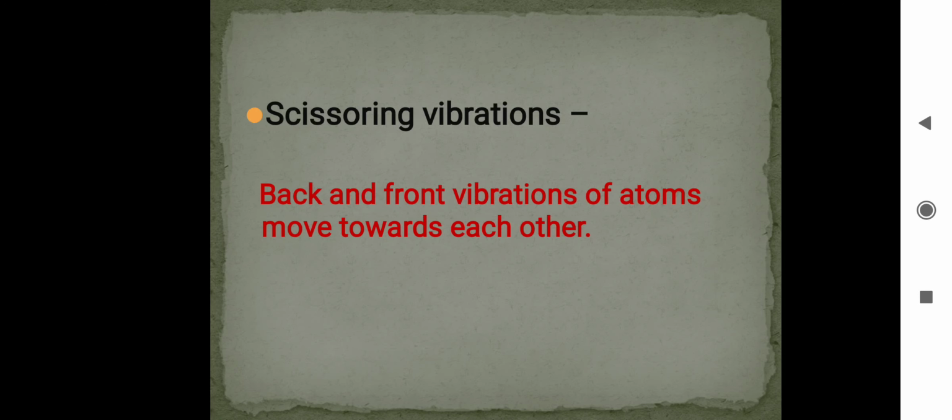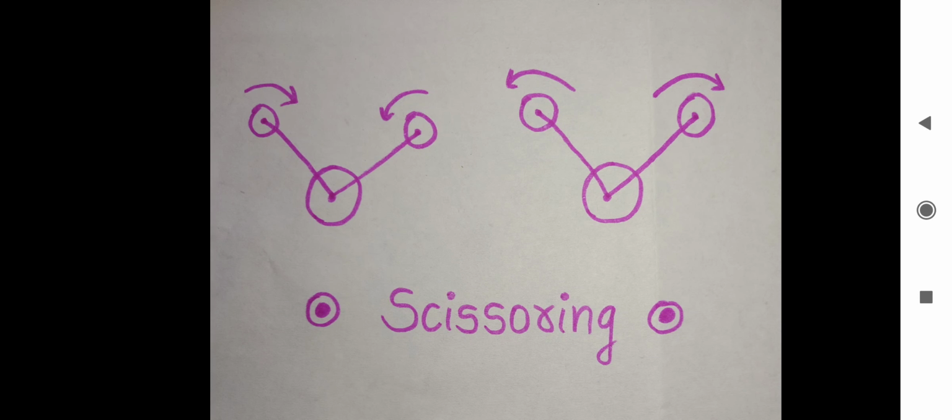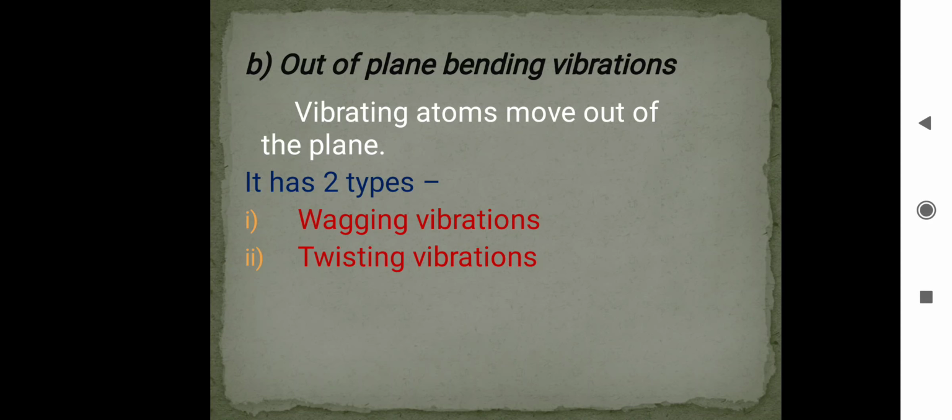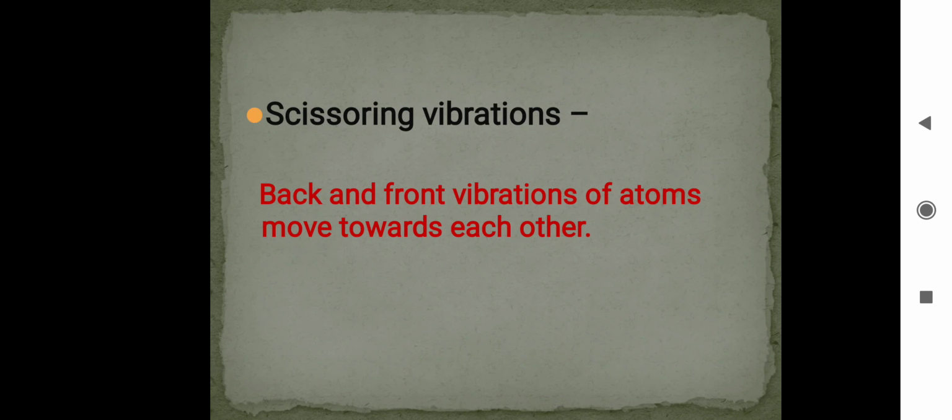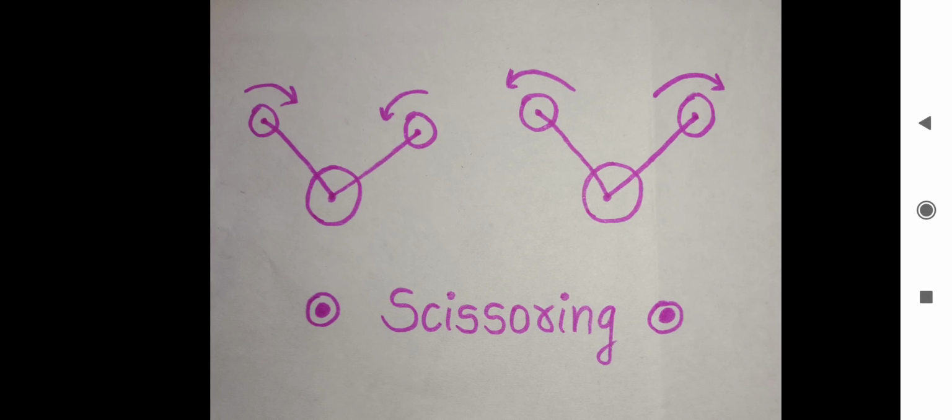And the next point is scissoring vibrations. Back and front vibrations of atoms move towards each other. See in this structure, this is scissoring vibration. Back and front atoms vibrate like scissors, means atoms move towards each other. Both are attracted towards each other or both move away, and this is called scissoring vibrations.